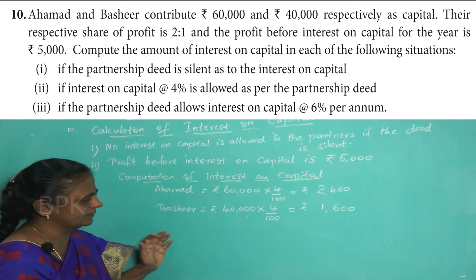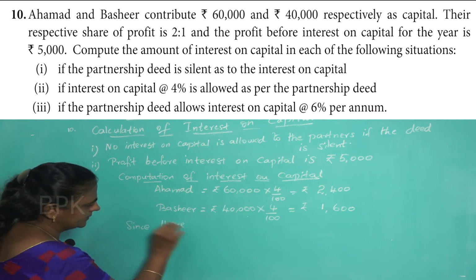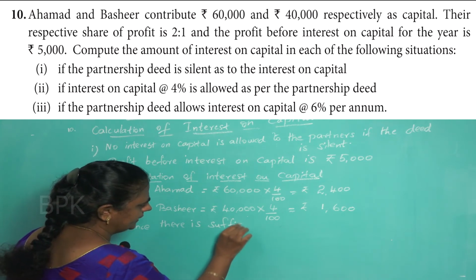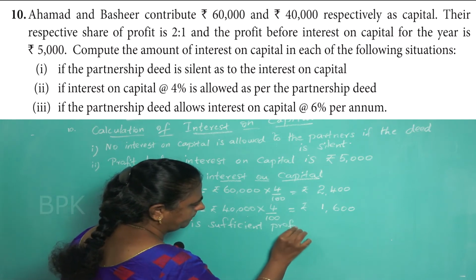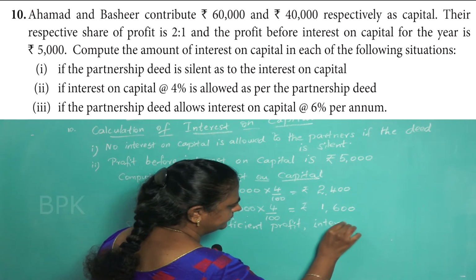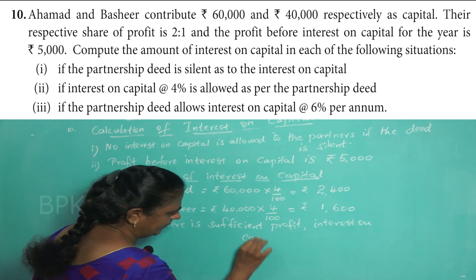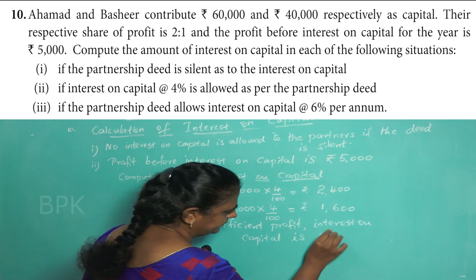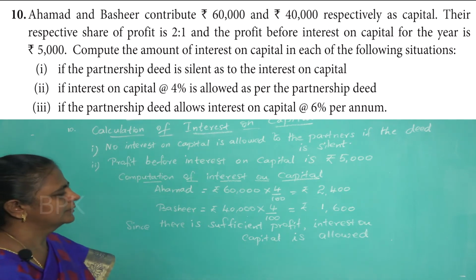So you have to write like this. You can write a statement. Since there is sufficient profit, interest on capital is allowed. Okay.